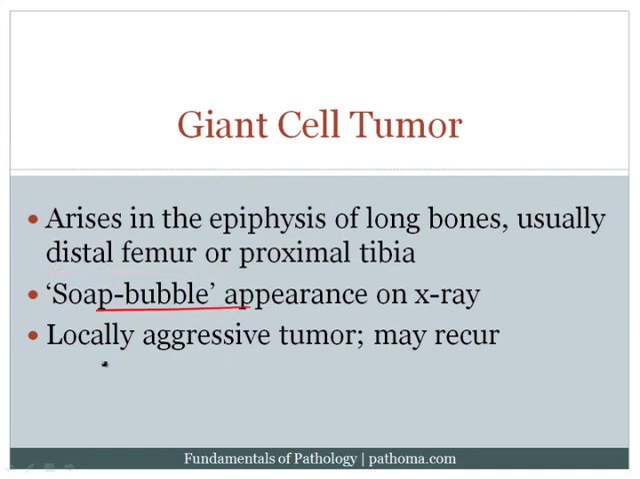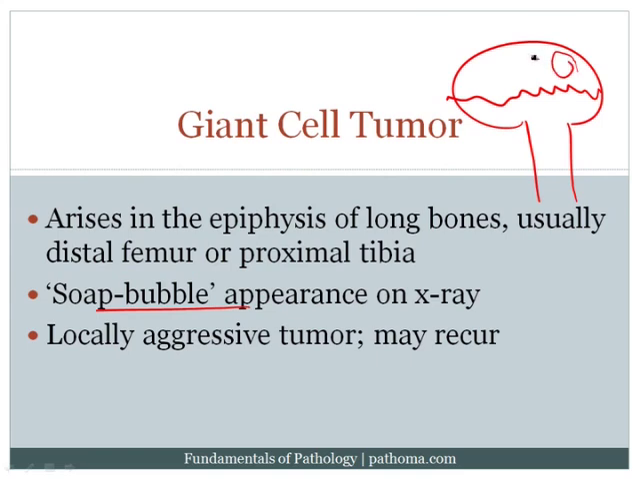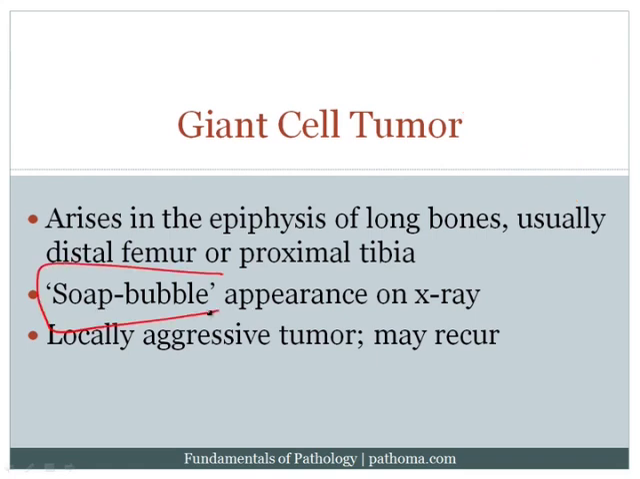Now on X-ray, you'll see something called the soap bubble appearance. And the idea here is this is the diaphysis, and then this is the metaphysis, and up here is the epiphysis. You get the tumor growing, and in response to the tumor, you get a little bit of reactive bone formation circling the tumor, and a bunch of these little areas of bone reacting against the tumor form, and so it produces these bubbles that look like soap bubbles in the epiphysis. So soap bubbles in the epiphysis is giant cell tumor of bone. This is a locally aggressive tumor that may recur.